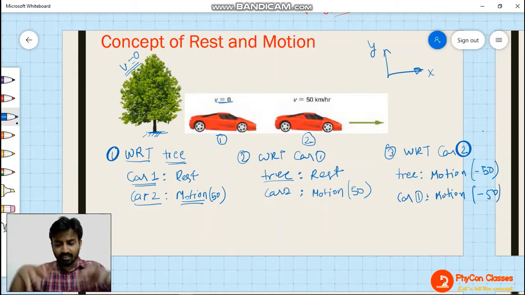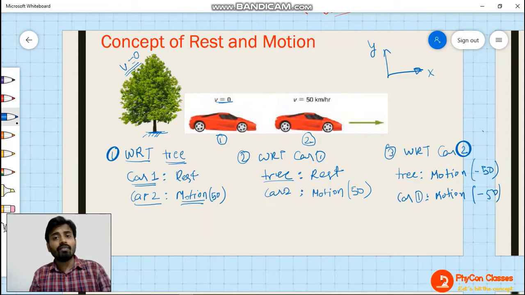Now think of, if you are sitting inside a bus, and a friend of yours is sitting beside you. What is the motion of your friend with respect to you? It will be rest condition, because for you, your friend is beside you only. The position is not going to change. In that case, you will understand the person is in rest condition with respect to you.